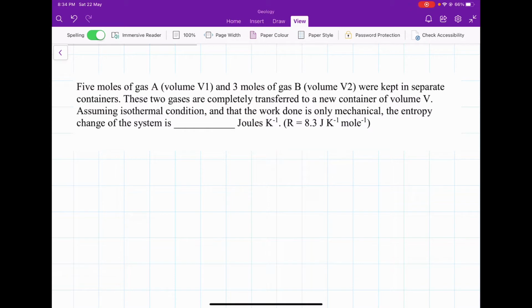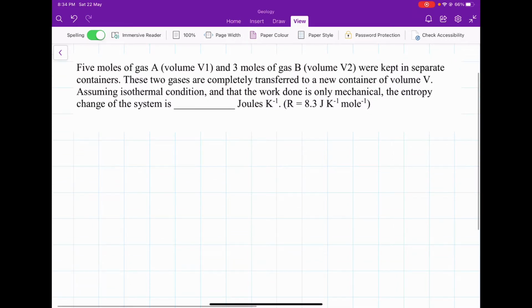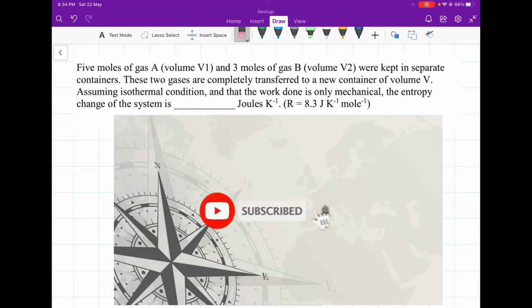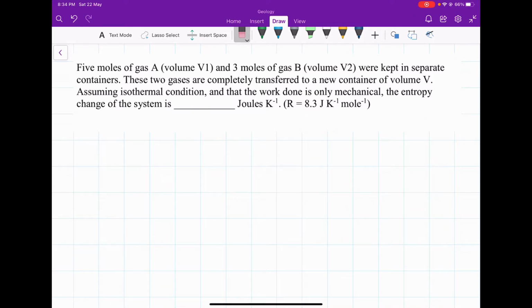In this video, I am going to solve a problem related to change in entropy. So the problem is: 5 mole of gas A having volume V1 and 3 mole of gas B having volume V2 were kept in separate containers. These two gases are completely transferred to a new container of volume V.